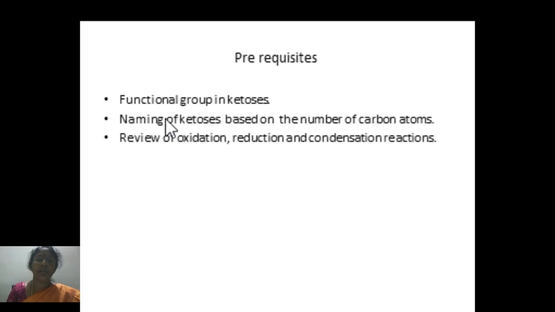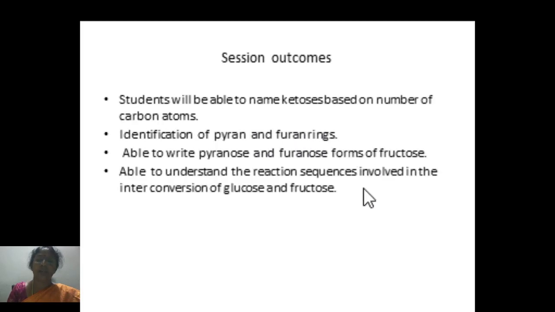Ketoses are the substances having CO, keto functional group. These can be named based on the number of carbon atoms as ketotriosis, ketotetrosis, ketohexosis, and so on. Oxidation, reduction, and condensation reactions are seen here while understanding the interconversion of glucose to fructose.